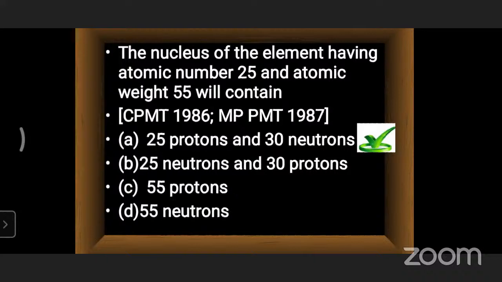So we can say that, children, 25 protons as well as 30 neutrons. Already we have calculated: what is atomic number? That is equal to the number of protons. Atomic weight minus atomic number, A minus Z, 55 minus 25, is equal to 30. That is the number of neutrons. So clearly we can say that 25 protons and 30 neutrons is the correct answer for the question given here. In this manner we can calculate the number of protons and the number of neutrons.